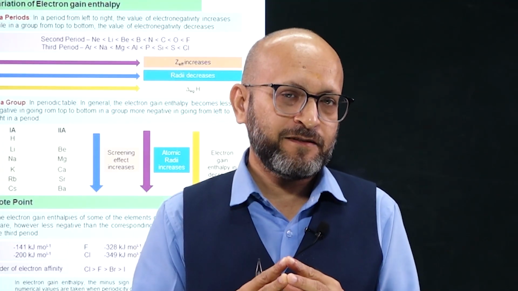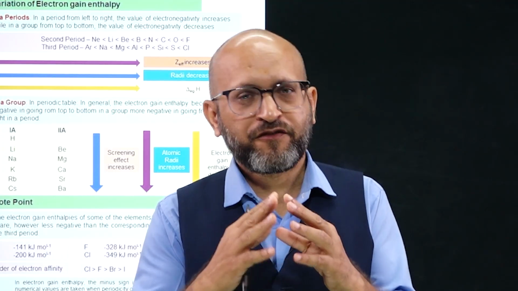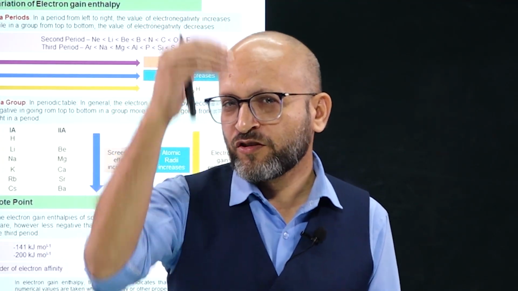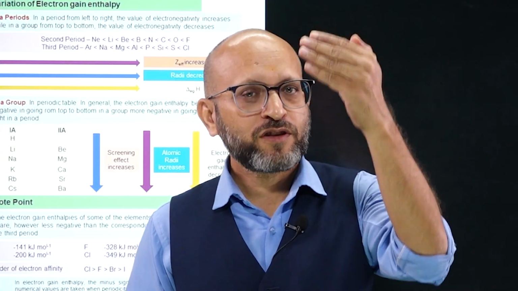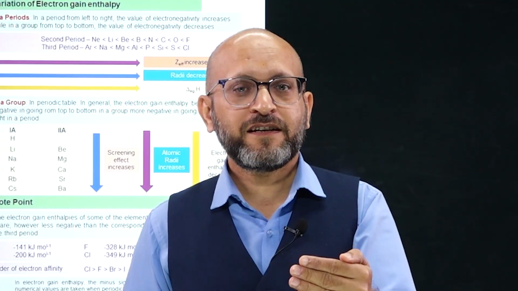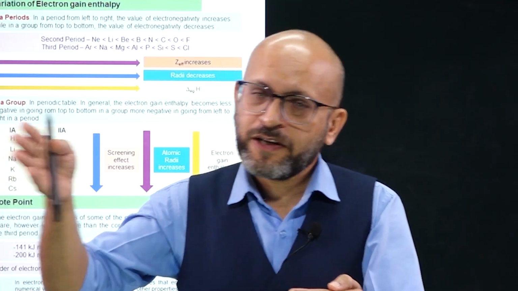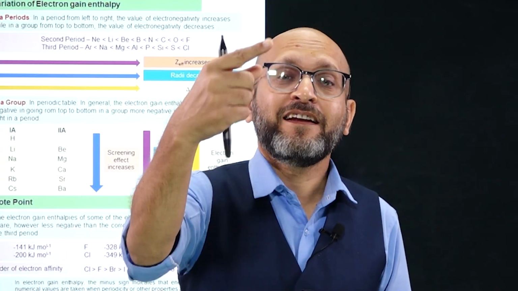And what is the trend in the periodic table? Down the group, is electron gain enthalpy increasing or decreasing? Down the group, electron gain enthalpy is decreasing. Across the period, the value is increasing.